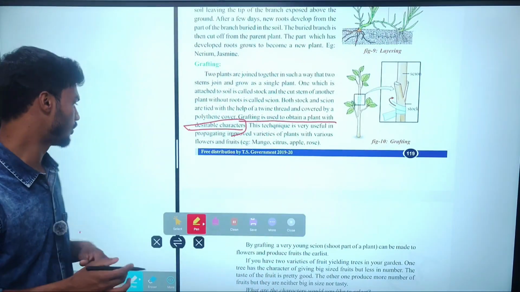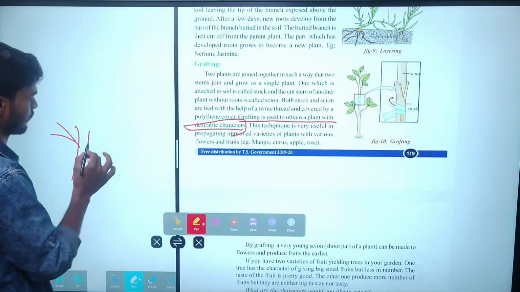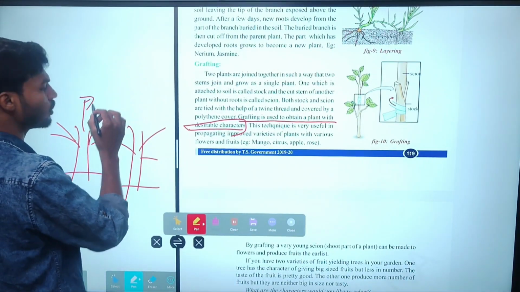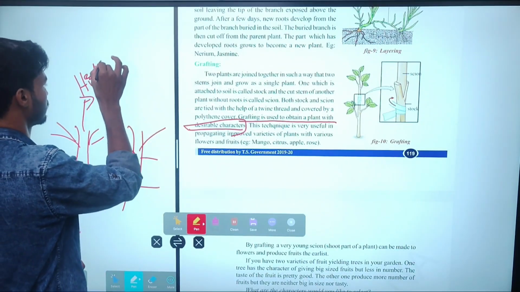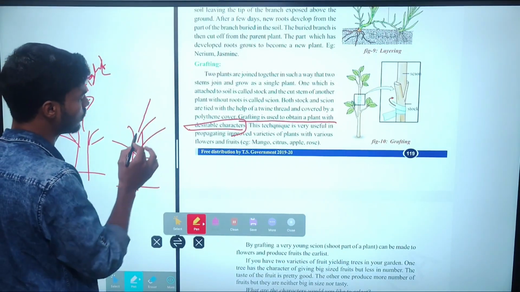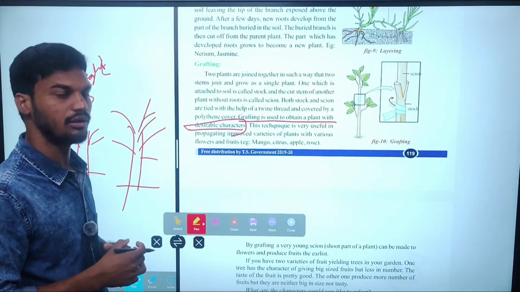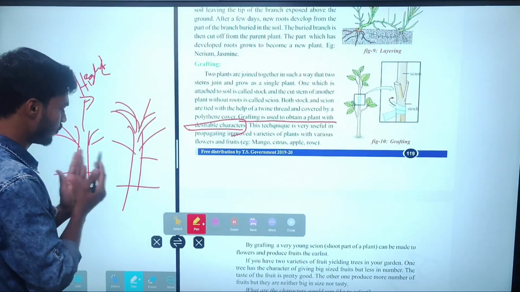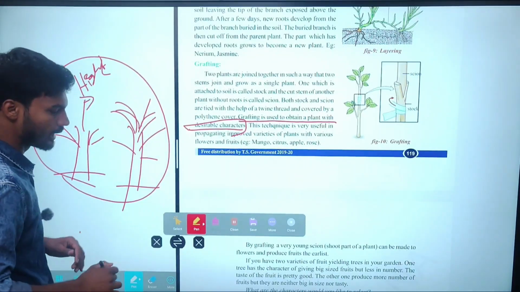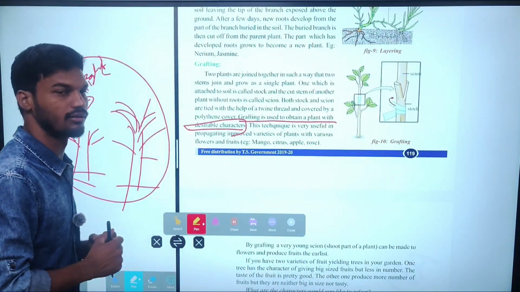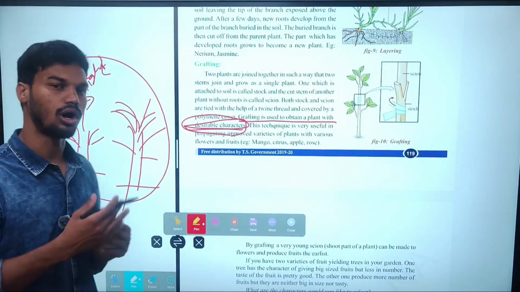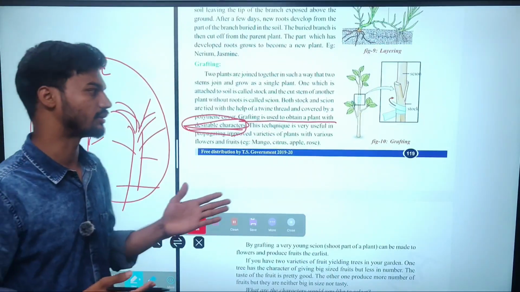One plant can tolerate high temperatures and survive with less water, and the other plant is able to produce a greater yield, more fruits and flowers. While combining them with the help of grafting, these two characters can be obtained in a single plant body. For that reason, to obtain the desirable characters, we use the process of grafting.